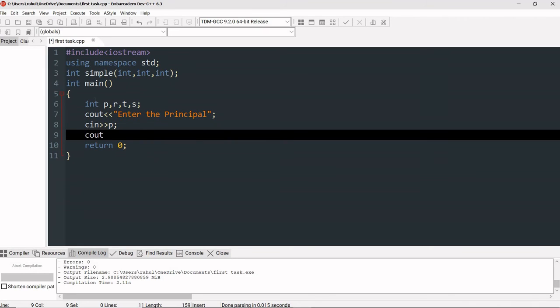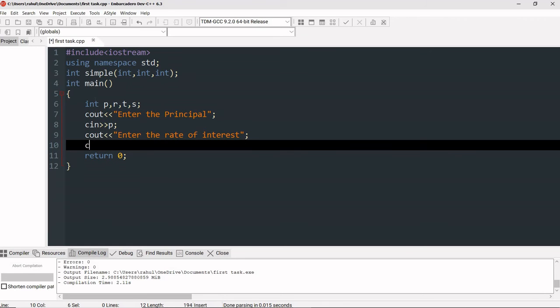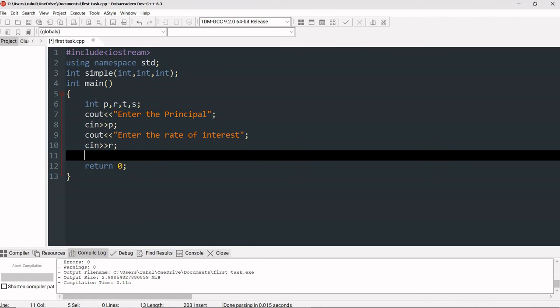Now we will ask for the rate of interest, and then we will use cin to take the rate of interest in the variable r.